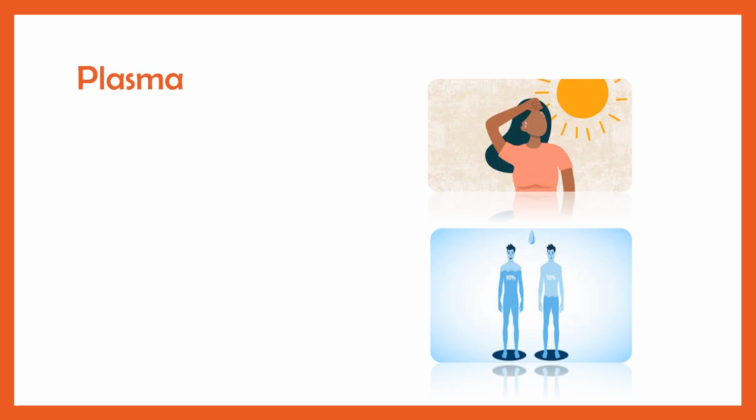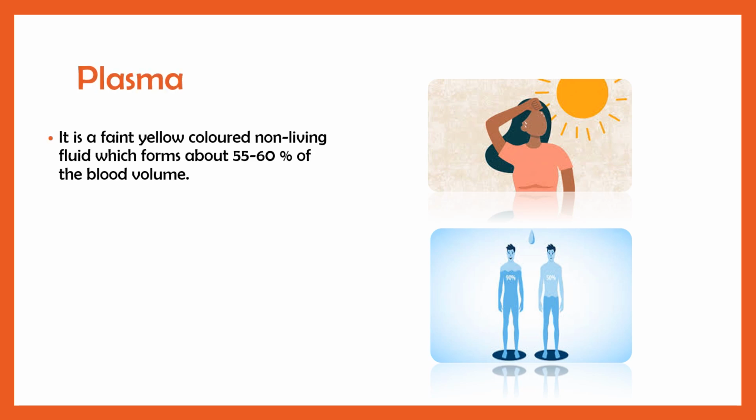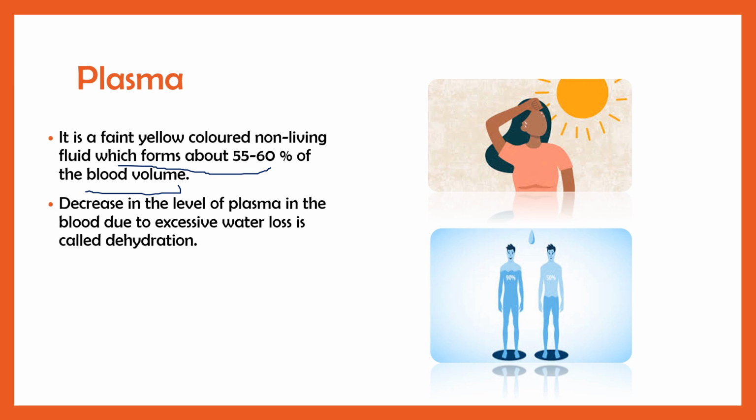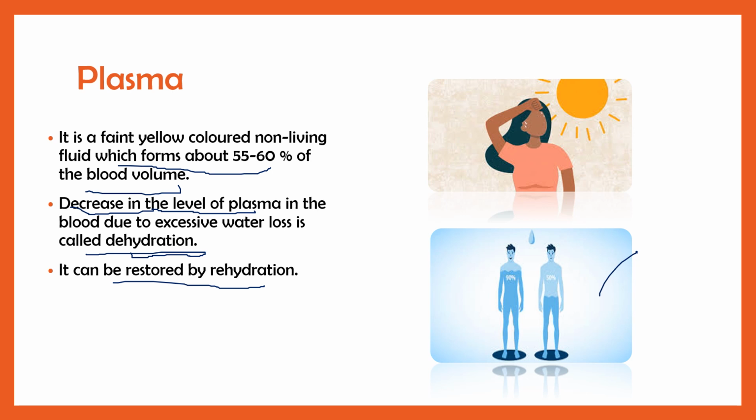So let's discuss what exactly is plasma. As we know, plasma is a component of blood which is faint yellow in color, and it is a non-living fluid which forms about 55 to 60% of the blood volume. The decrease in the level of plasma due to excessive water loss is responsible for causing dehydration in the body. This dehydration can be restored by rehydration within the blood.